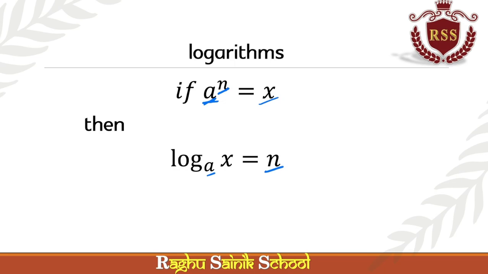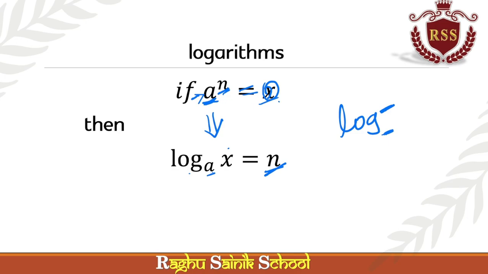Okay, first listen to this. A power n is equals to x. If a power n is equals to x, if you write the same thing in logarithmic form, log x base a is equals to n. Okay. Trick is that base is always base, exponent is always exponent. In logarithmic form, the number we write here is called base. One number is called exponent.